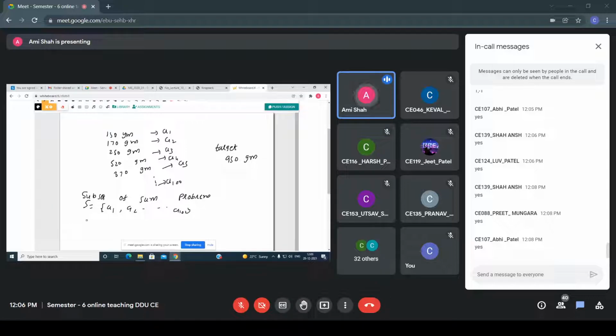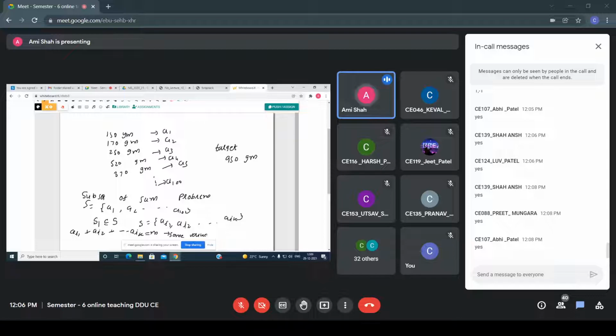So here my task is to find a subset S1 such that S1 is a subset of S. Let's say S is AI1, AI2, up to AIK, the items. So AI1 plus AI2 plus up to AIK equals M. That is some value.